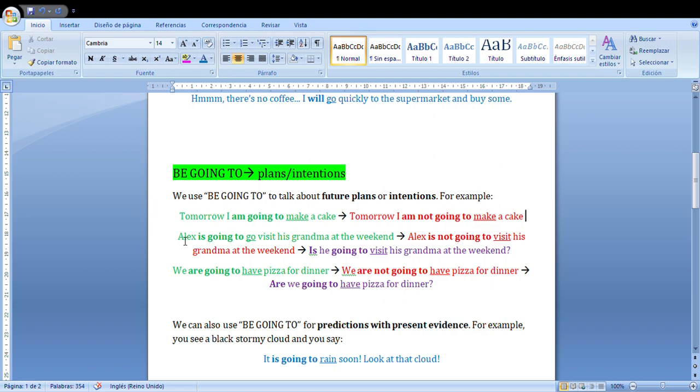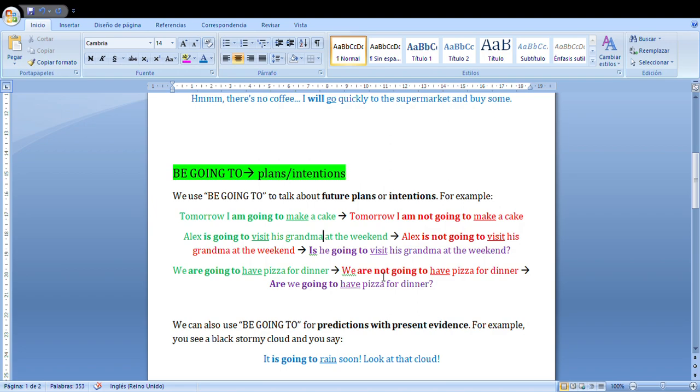Second example, Alex is going to go visit his grandma at the weekend. Sorry, this is incorrect. Now I see the mistake. Alex is going to visit his grandma at the weekend. Alex va a visitar a su abuela el fin de semana.